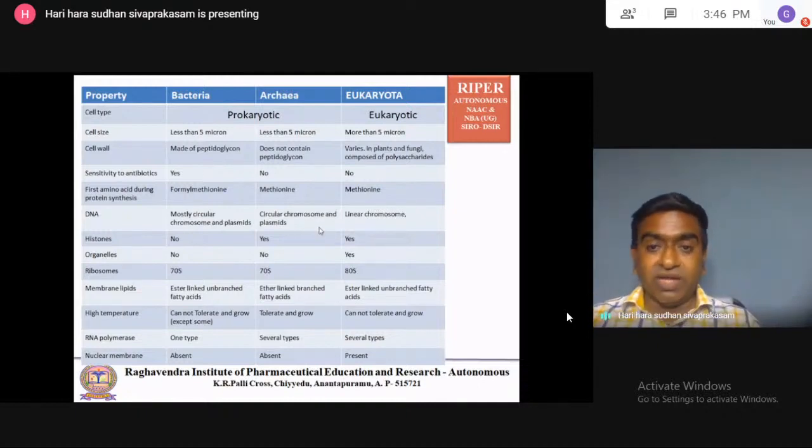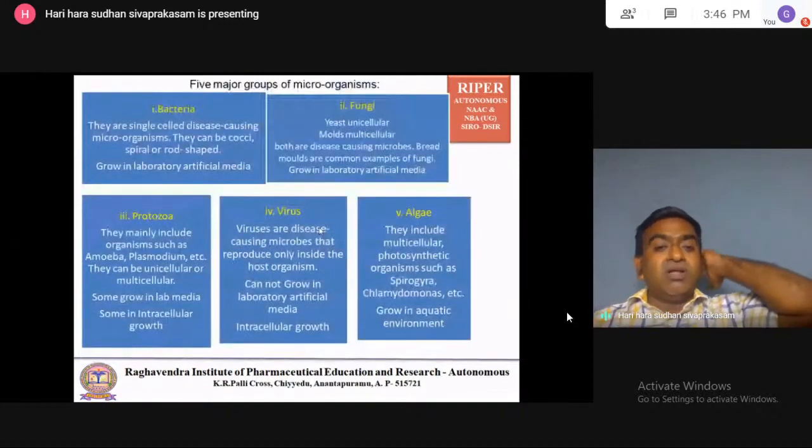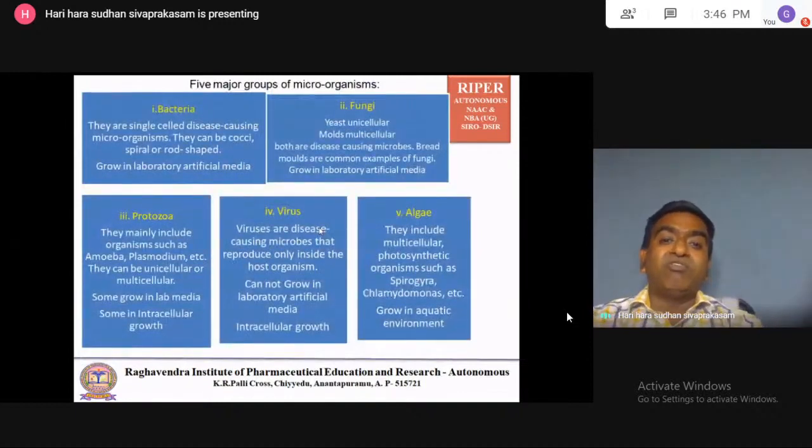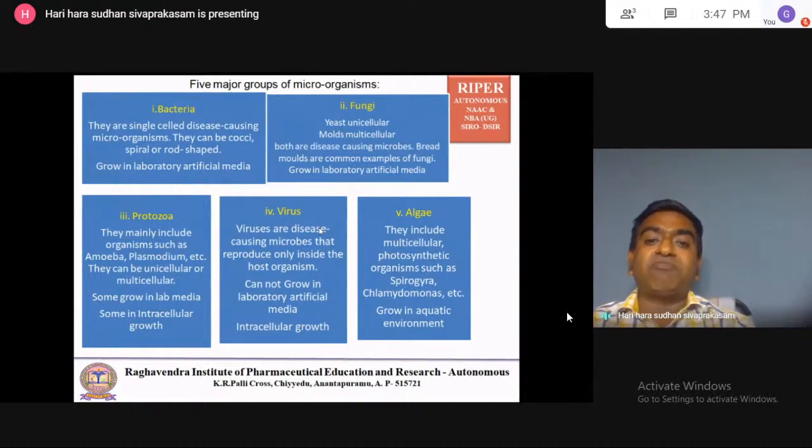Now, moving to the next slide. So now, what are the 5 major groups of microorganisms present in the microbial world we will be seeing. First is bacteria, fungi, protozoa, virus, and algae. So these are all the 5 groups of microorganisms present in the world.